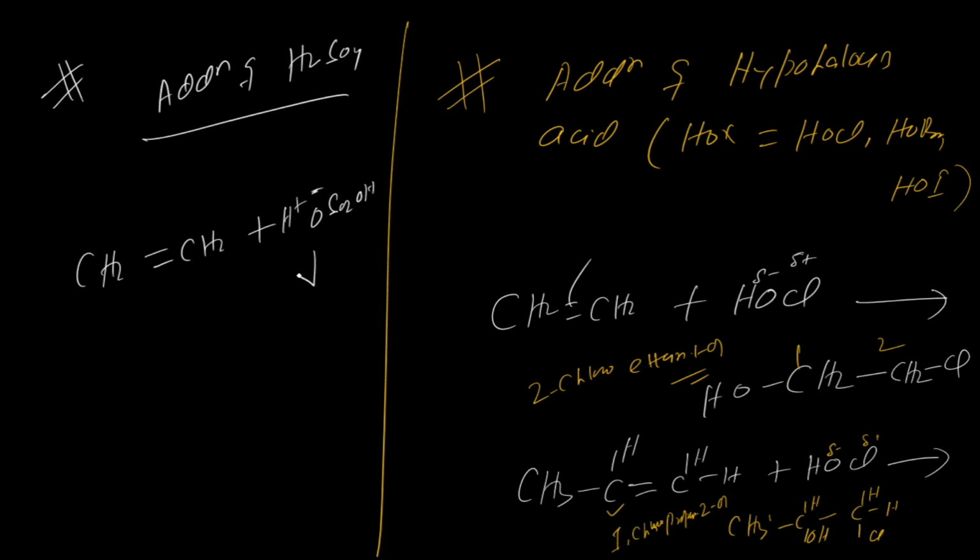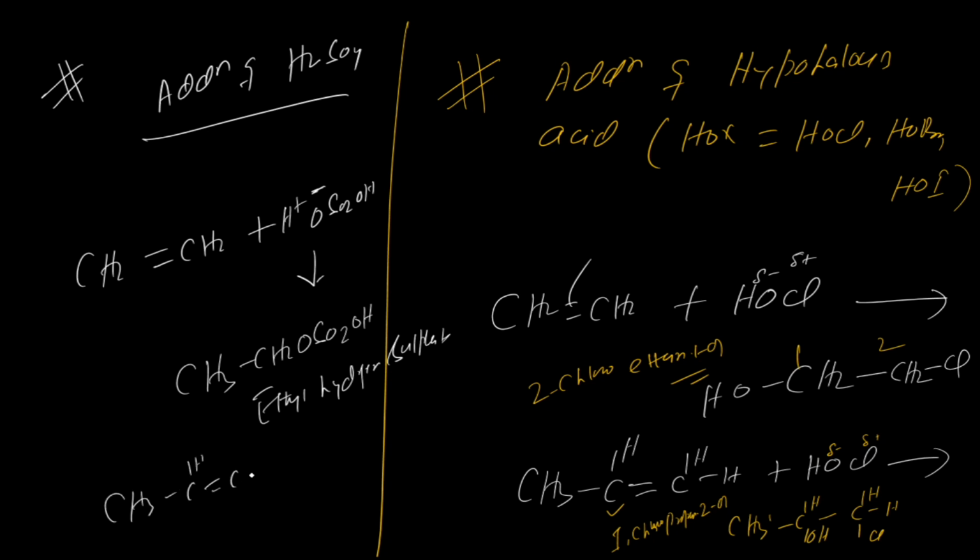Again there is no peroxide, so we will use Markovnikov rule. In this case it is symmetrical, so there is no use. So we write CH3 CH2 OSO2 OH, and this is known as ethyl hydrogen sulfate.